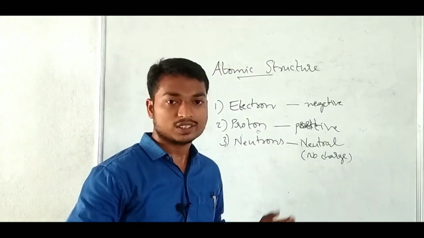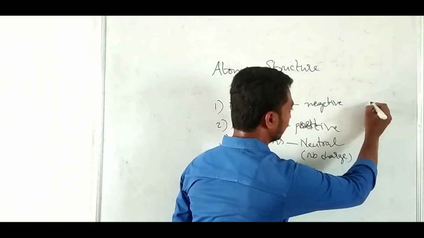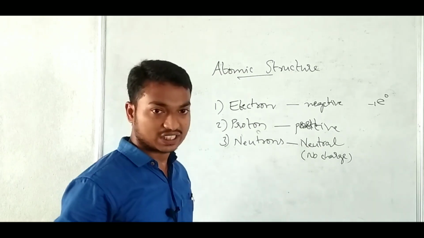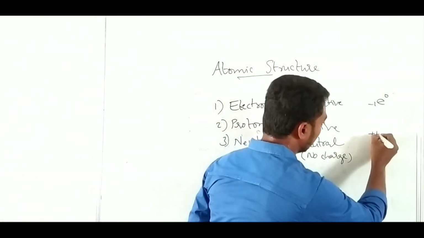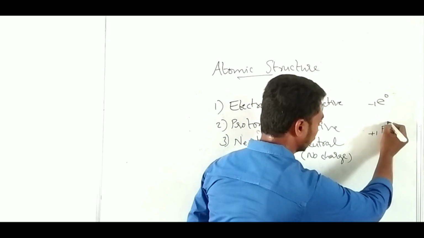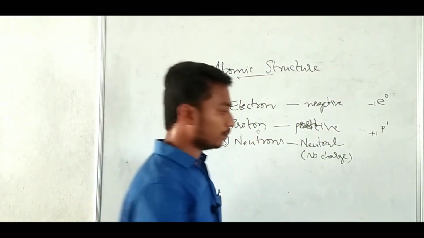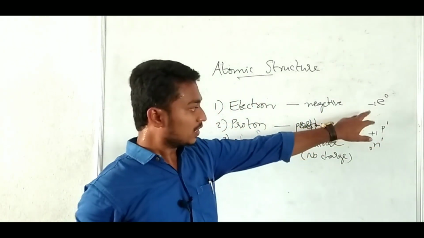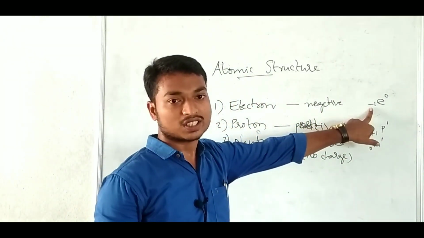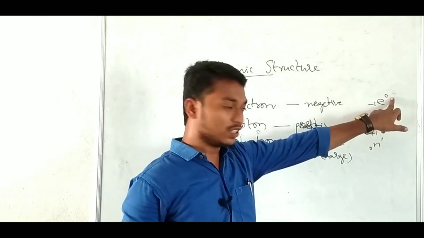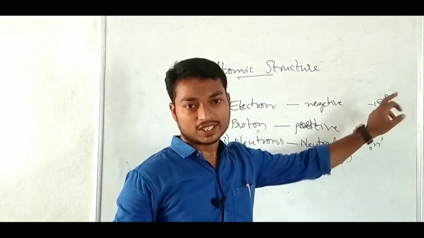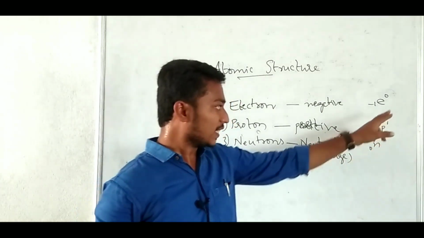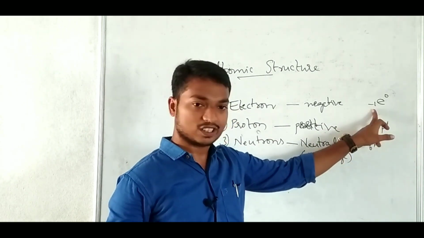Electrons are represented with the symbol -1 e 0. Protons are represented with the symbol +1 p 1. And neutrons are represented with the symbol 0 n 1. Here the -1 represents the charge of the electron. Here 0 represents the mass of the electron. So finally we can say that there is no mass, that means very negligible mass for electrons. But it has a negative charge.